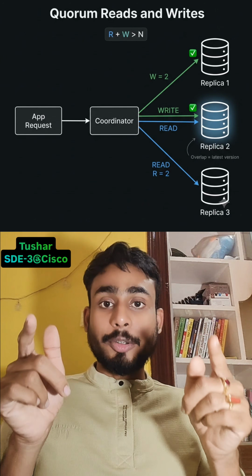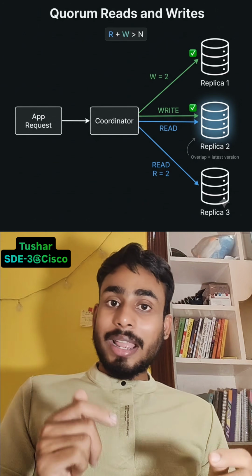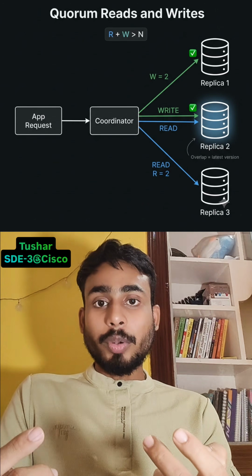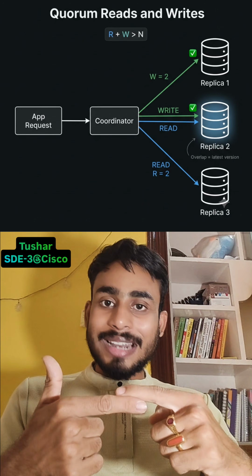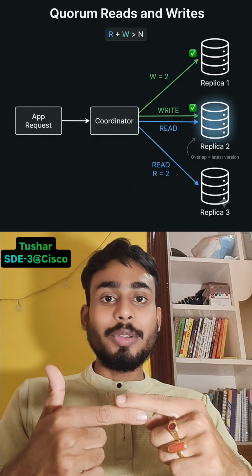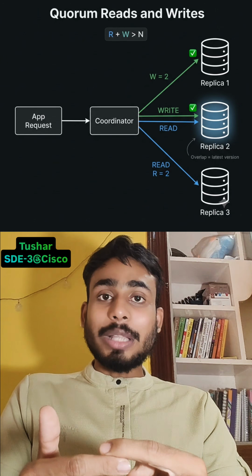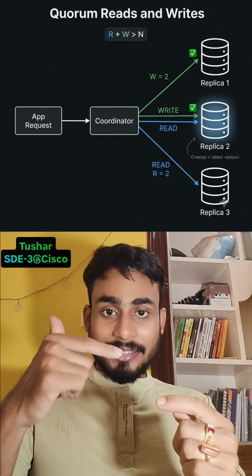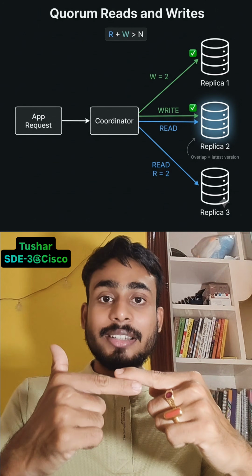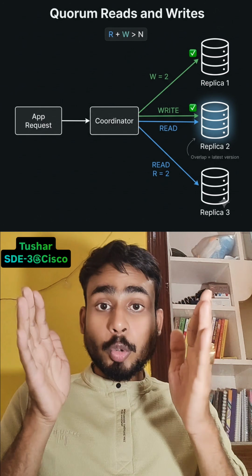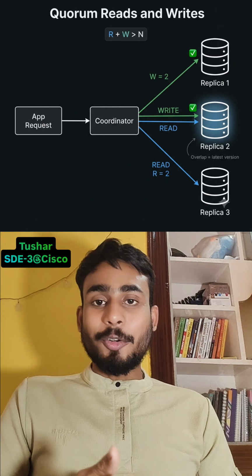So if in total you have 3 databases, now write is going to 2 and let's say read is going to 2. So there is an overlap between the write and read requests, and this overlap will ensure that every write operation we are doing is giving you the updated data. So for that reason, the number of write and read databases together will always be greater than the total number of databases. This is the concept of quorum.